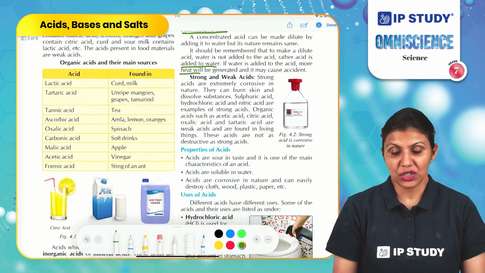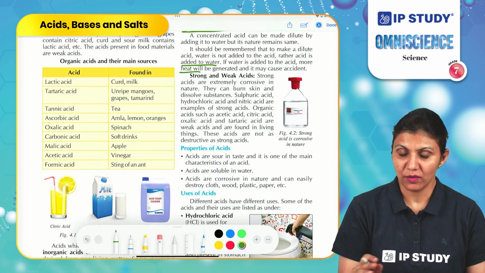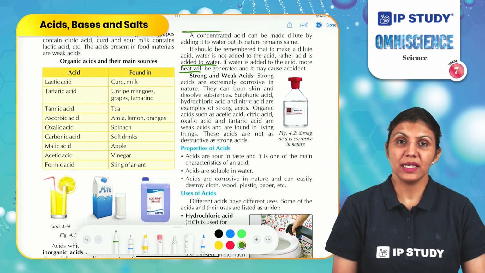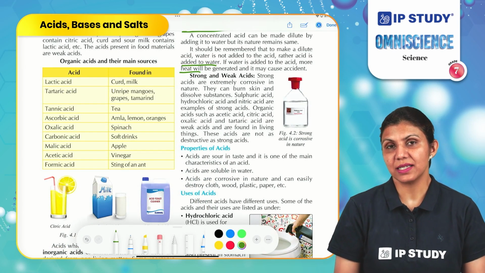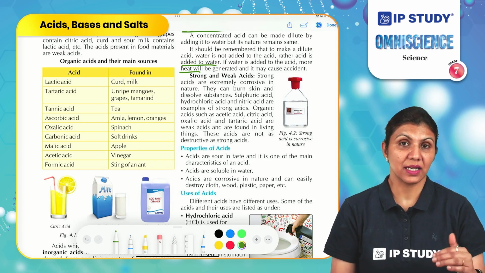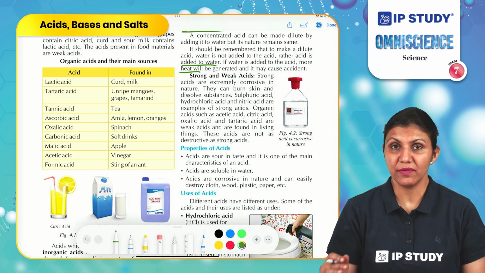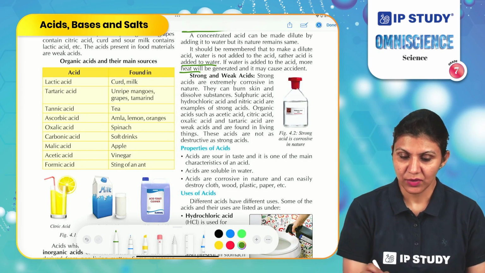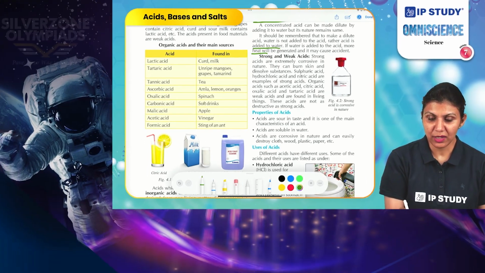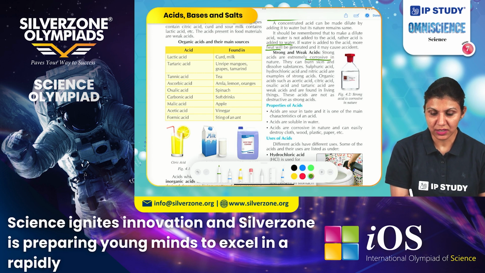Another classification is based on the strength of the acid, strong or weak acid. Mostly organic acids are considered weak acids. As I discussed earlier, these are less corrosive, but the mineral acids are more corrosive, so these are strong acids. Strong acids are extremely corrosive and they can burn skin and dissolve substances.